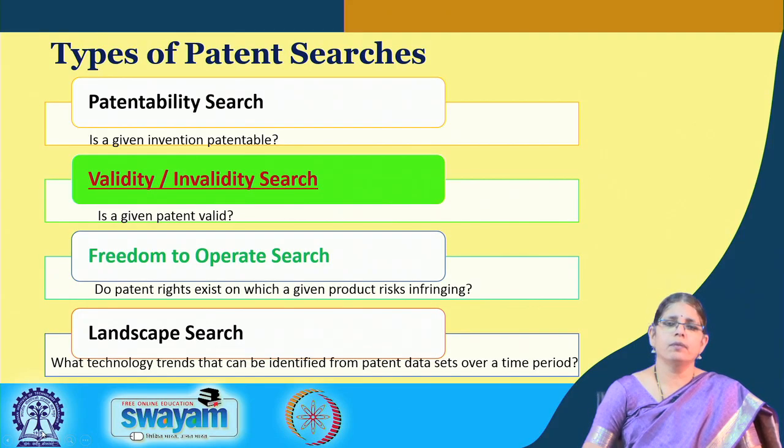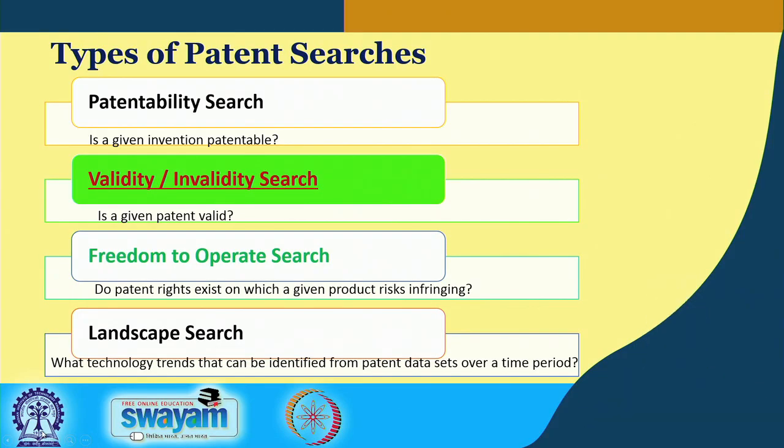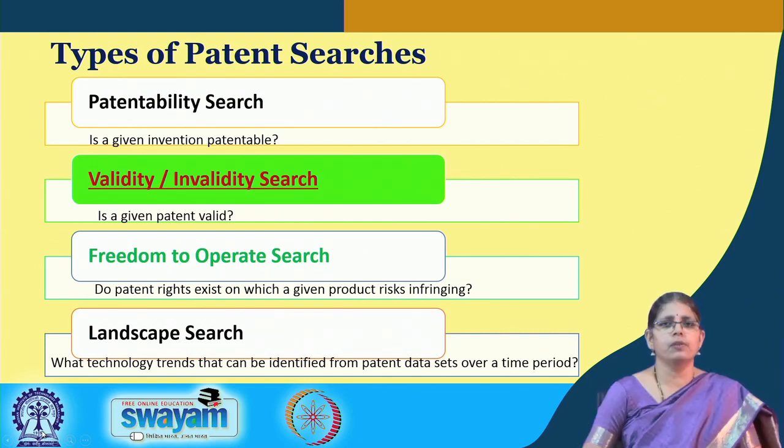So, validity or invalidity search is one of the types of patent searches undertaken by different searchers, and essentially it is to look at whether a granted patent is valid or not. So, let us first understand the concept of patent validity from the standpoint of the grant and post grant of the patent.